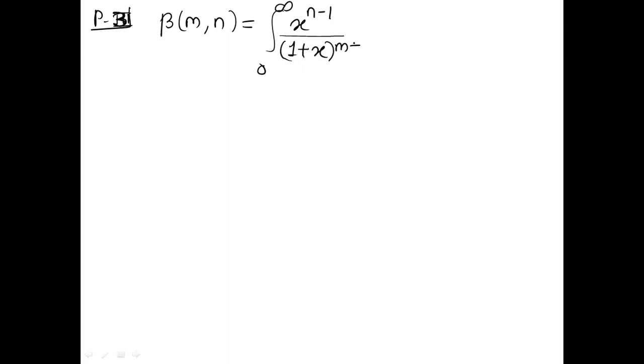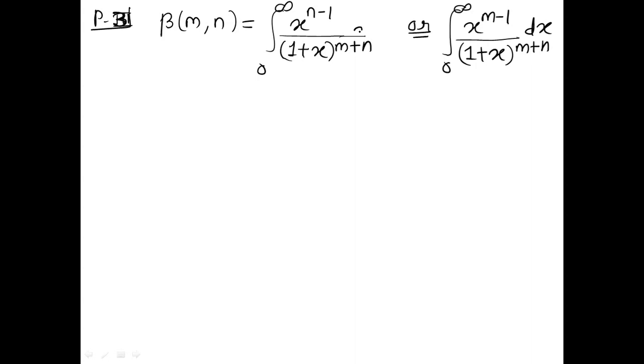Now let's have the next property. So this property 3 says: beta of mn is equal to the integral from 0 to infinity of x raised to m minus 1 upon 1 plus x raised to power m plus n. Sometimes it is also written as the integral 0 to infinity of x raised to n minus 1 upon 1 plus x raised to power m plus n. Obviously, integration is with respect to x.